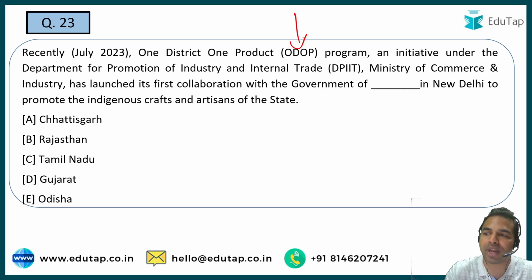This is on the ODOP program, which is an initiative under DPIIT under the Ministry of Commerce. You have to tell me the name of the state which has launched its first collaboration with the ODOP in New Delhi. And what is the reason behind that?